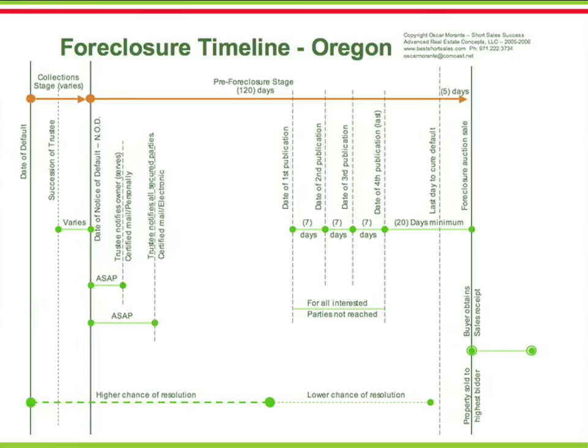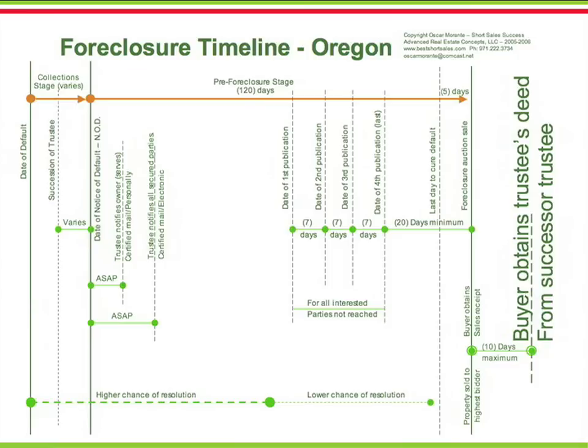The trustee has a maximum of 10 days to confirm the validity of the sale. Foreclosure sales are often nullified by bankruptcies, reinstatements, full payoffs, etc. As soon as the validity of the sale is confirmed, the highest bidder will obtain a trustee's deed and therefore become the new owner. Very few sales are undone.